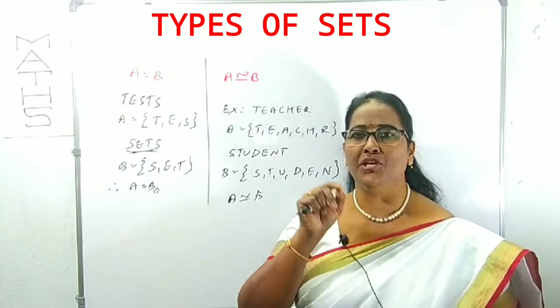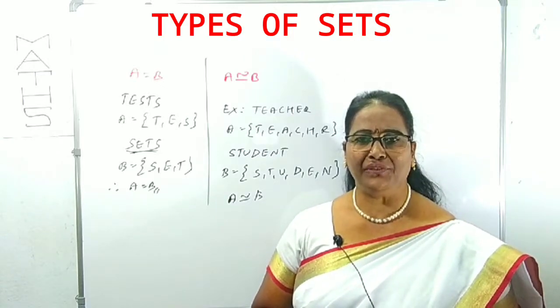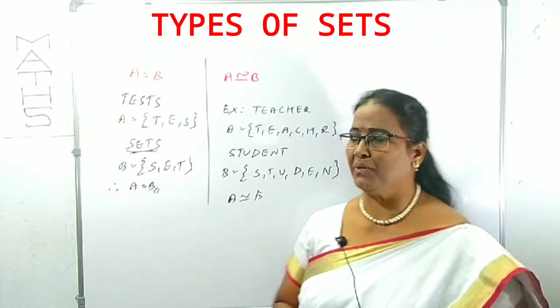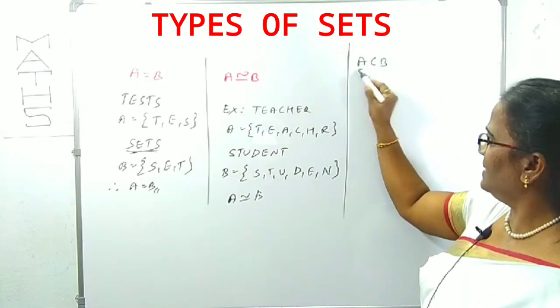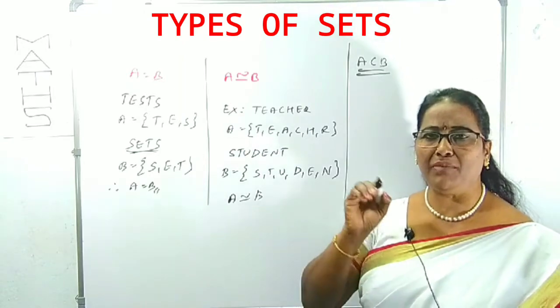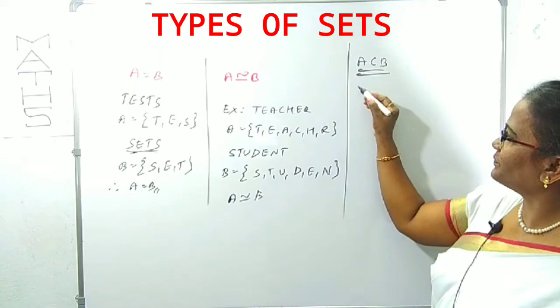Now one of the most important, that is subset: A is a subset of B. When A is a subset of B, it is denoted like this. A is a subset of B means every element of A belongs to B. For example,